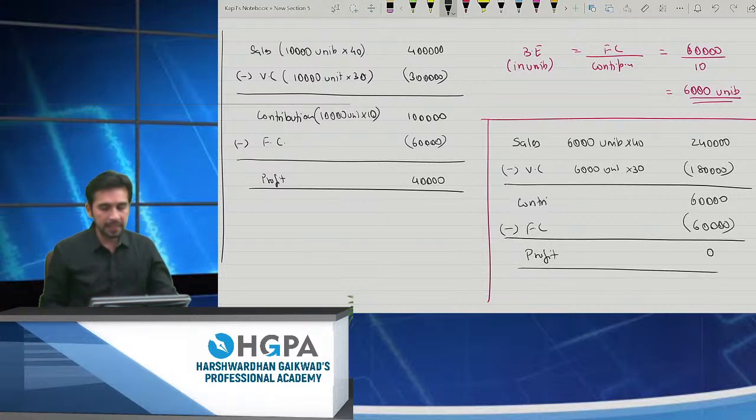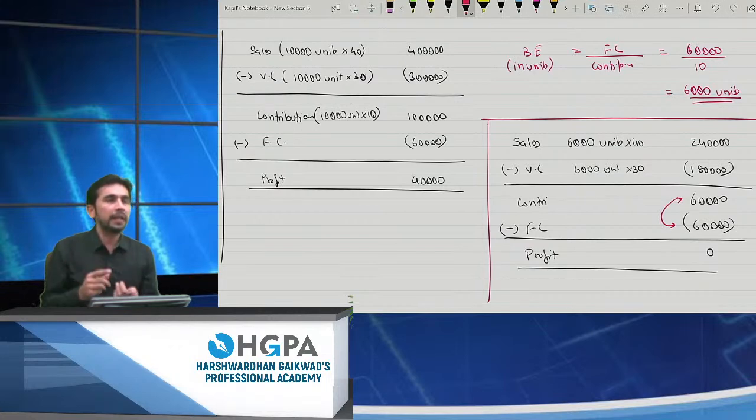That means I can say, what is my first conclusion? At break even, my contribution and fixed cost should be the same, right? At break even, my contribution should be equal to my fixed cost. That means break even is a certain level where my fixed cost should be covered. So what is the first conclusion I am giving you? That at break even, my fixed cost and contribution will always be the same. Okay. This is the first point which I gave you. But this is not what I want to show you.